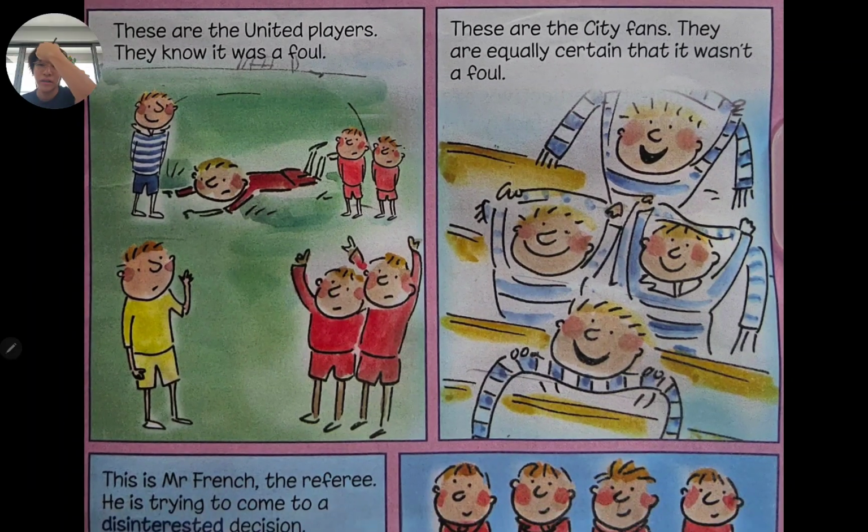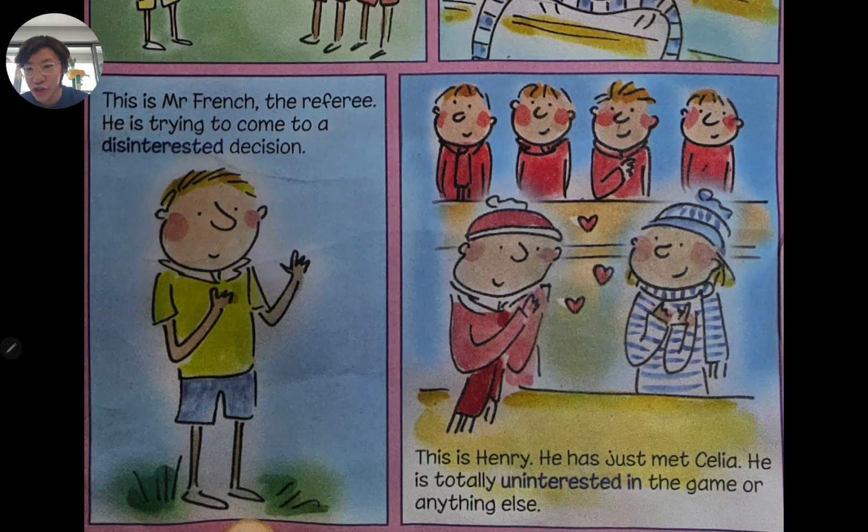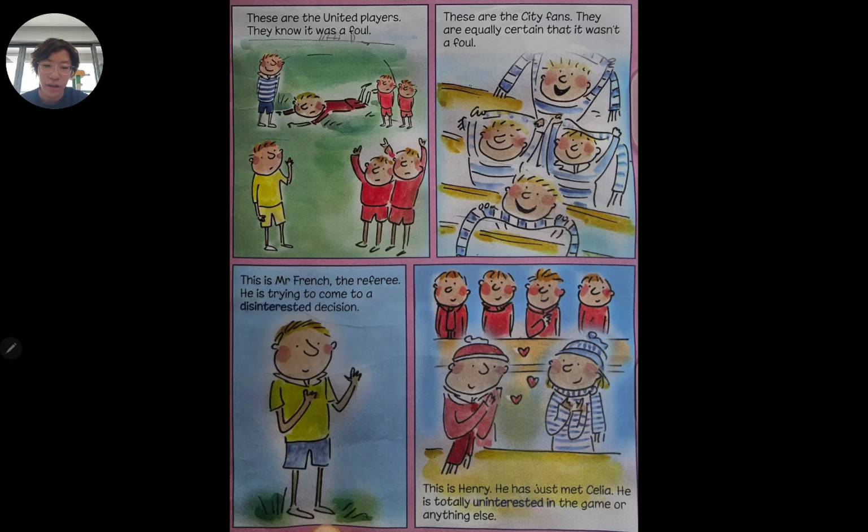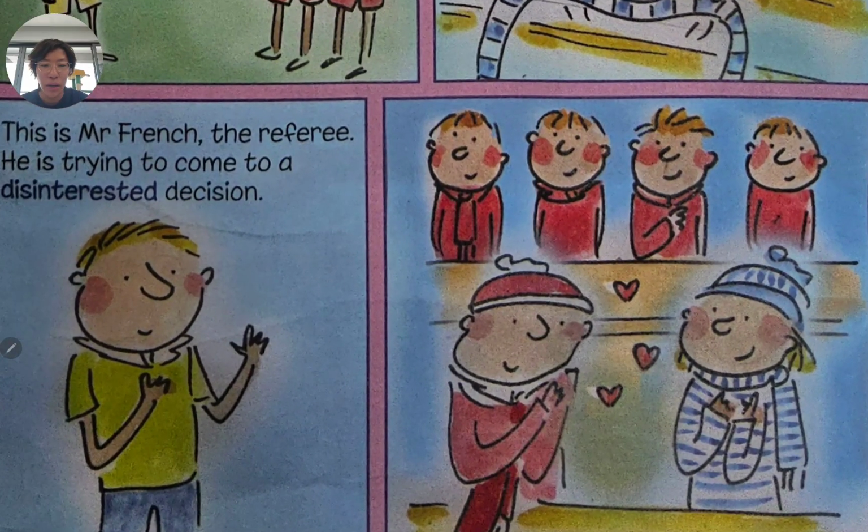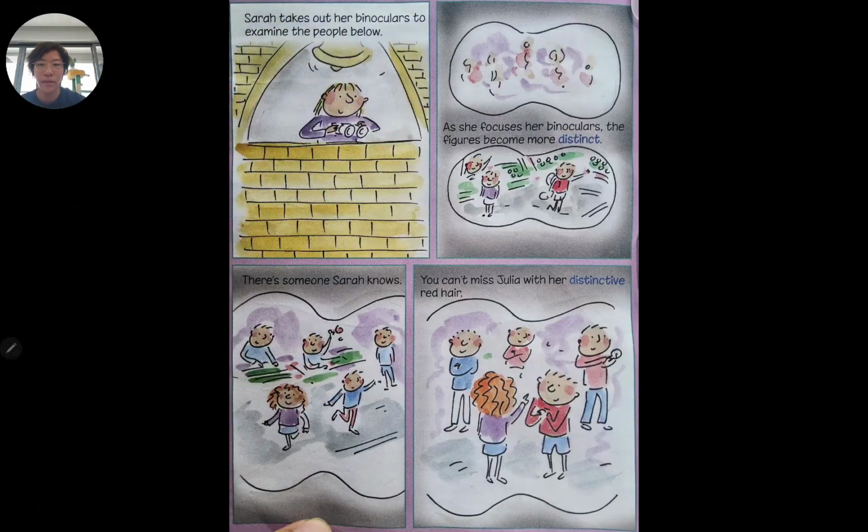These are the United players. They know it was a foul. These are the City fans. They are equally certain that it wasn't a foul. This is Mr. French, the referee. He is trying to come to a disinterested decision. This is Henry. He has just met Celia. He is totally uninterested in the game or anything else. I mean, they are from opposing teams.